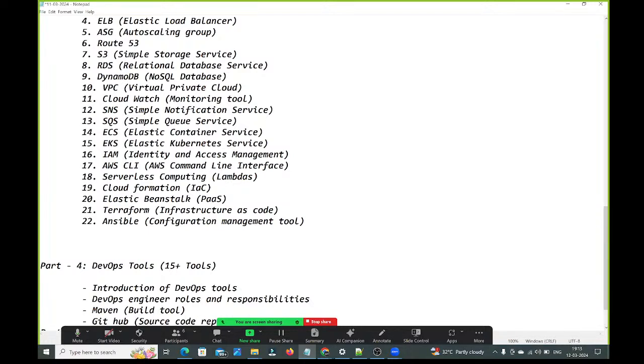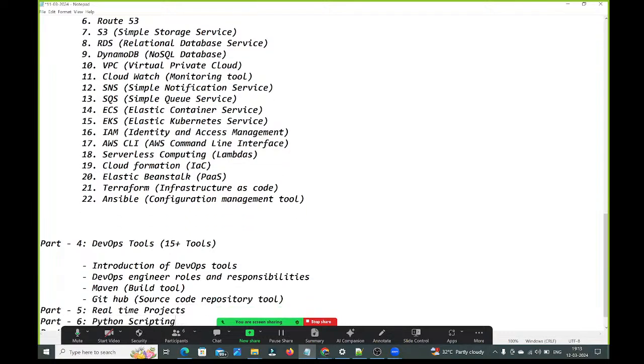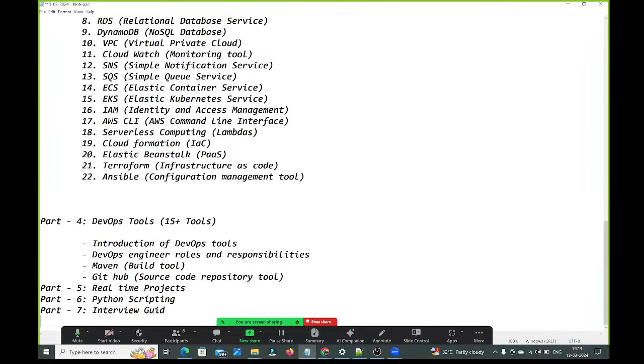Source code repository tool is GitHub. Next, what tool are we going to understand? First, we will talk about Maven. Maven is a build tool. Then we will discuss GitHub. Here, GitHub is the source code repository tool.